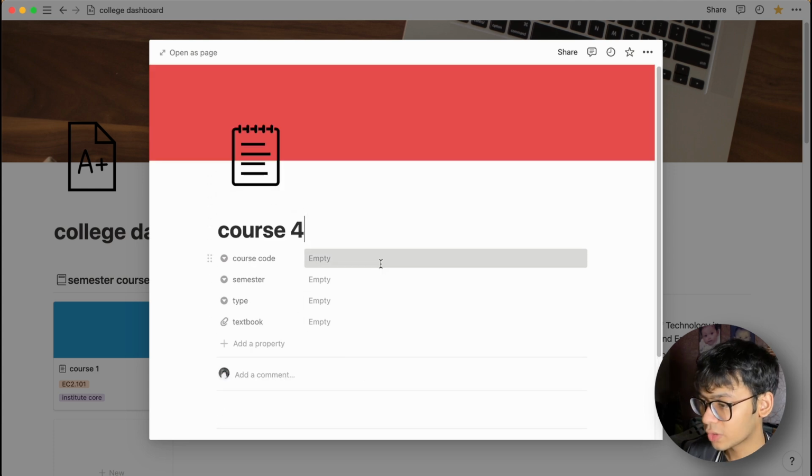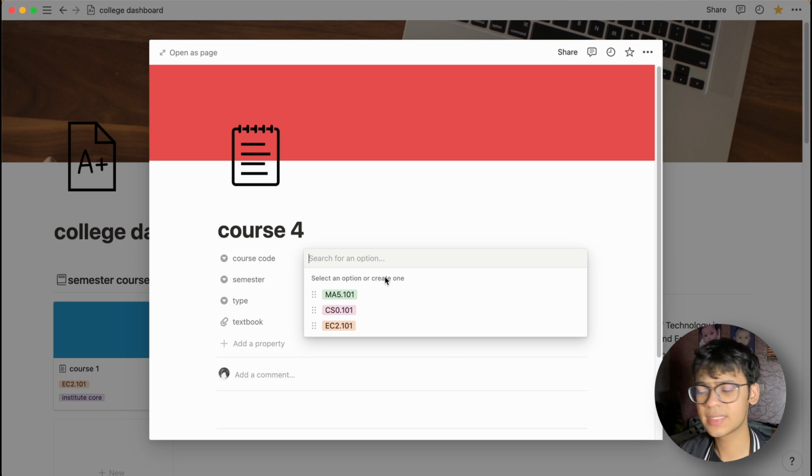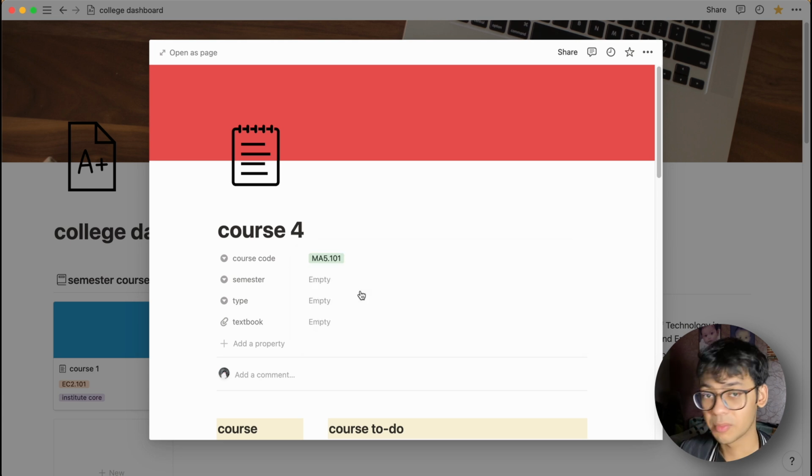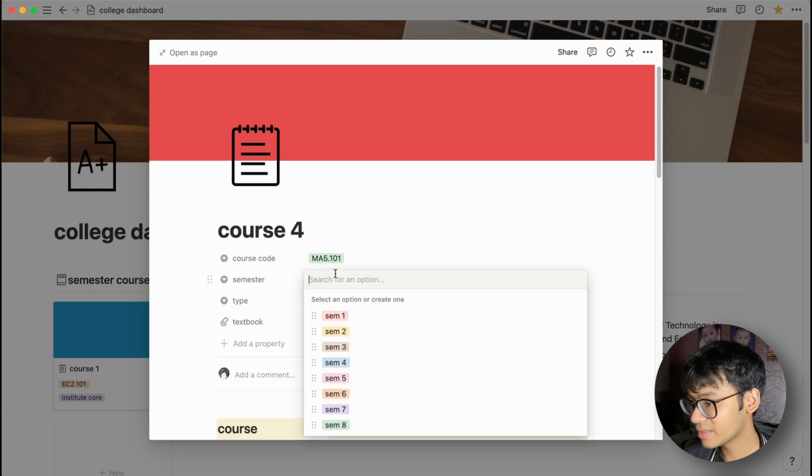For the properties, we have the course code. Usually every course in a college has a code. And let's say this one has MA5. These are my codes in Triple IT. These are actual codes. Semester, which semester this course belongs to, sem 1, let's say.